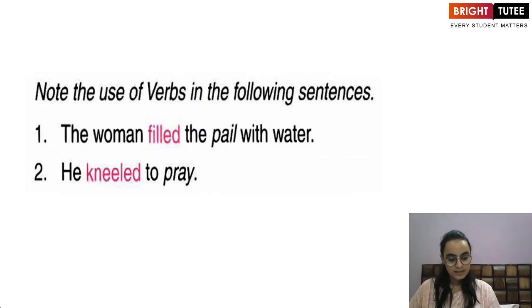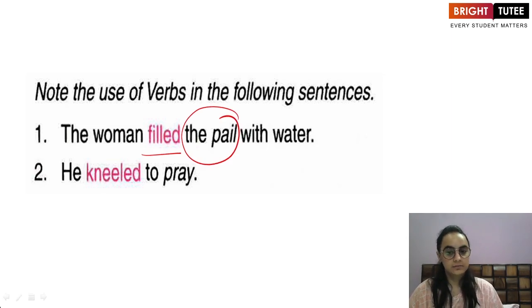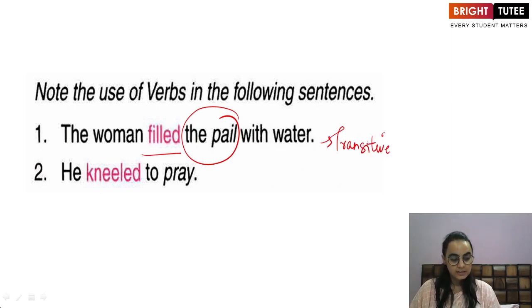So let us look at these sentences. The woman filled the pail with water. What is the verb in the sentence? Filled. Filled what? The answer is the pail, which is the object. So this verb filled is a transitive verb, right?